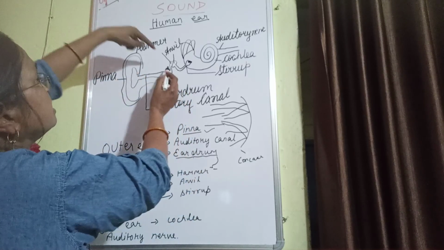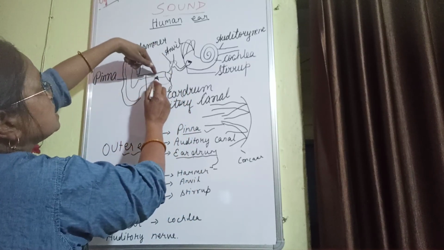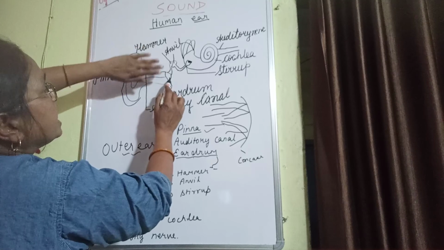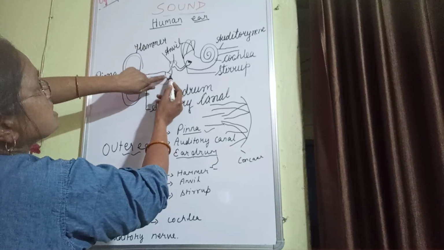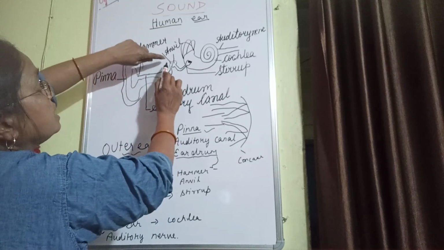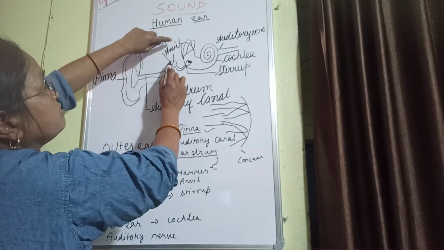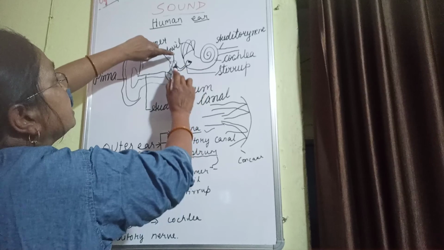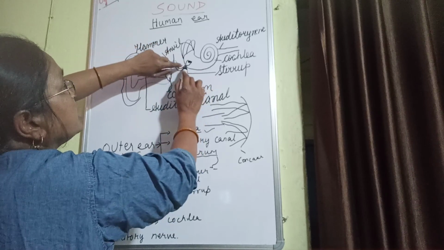So you see here, the vibration passes from the eardrum to the hammer. As the hammer vibrates, the vibration is sent to the anvil. The anvil vibrates, and the vibration is sent to the stirrup.